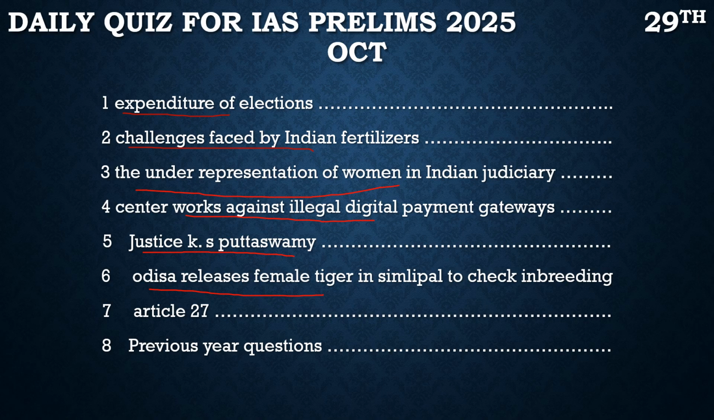After solving the questions related to these current affairs articles, we will shift our approach towards the static portion, and in it we will solve Article 27 and some previous year questions. So this is in a nutshell about today's news articles. So by this, let's try to solve the questions one by one and get more idea about that.